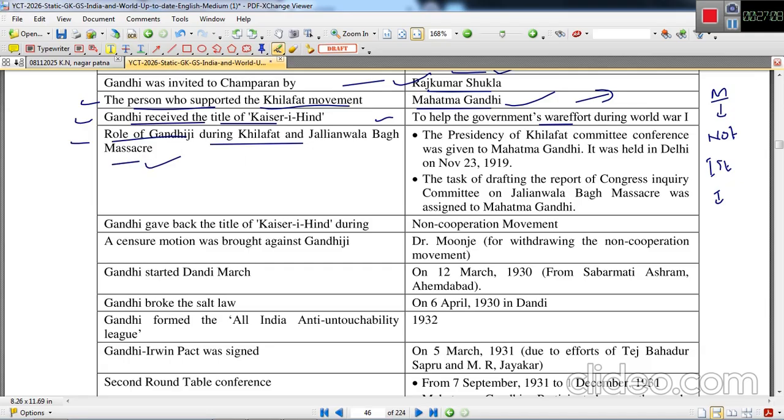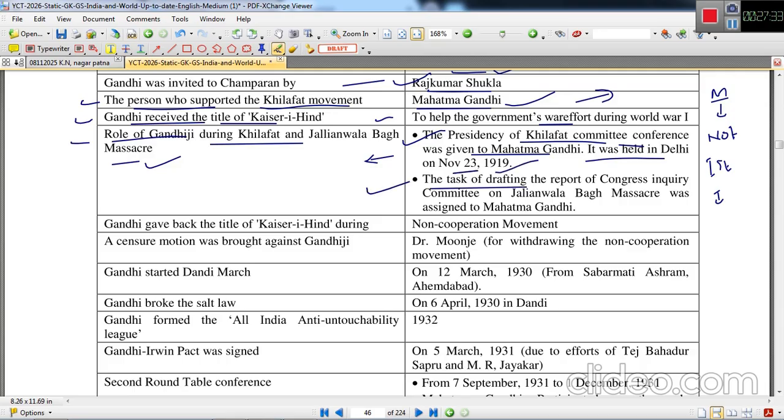The presidency of the Khilafat Committee conference was given to Mahatma Gandhi. Muslims also gave respect. They provided a lot of platform to Mahatma Gandhi, because they knew the role Gandhiji could play in the Khilafat movement. This conference was held in Delhi on November 23, 1919.